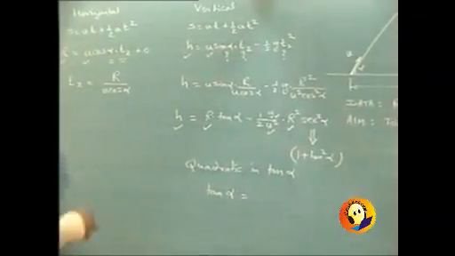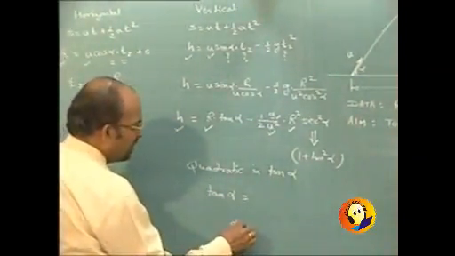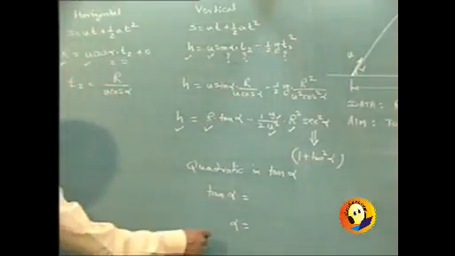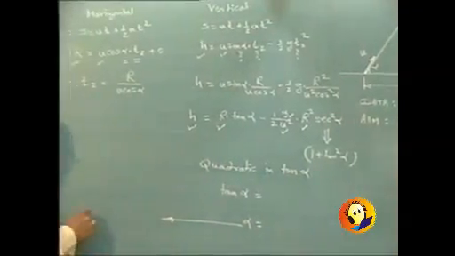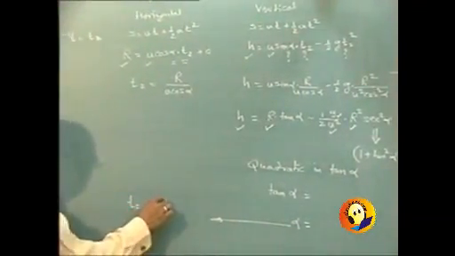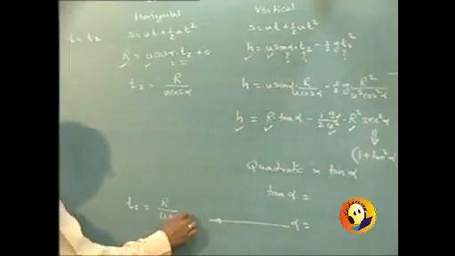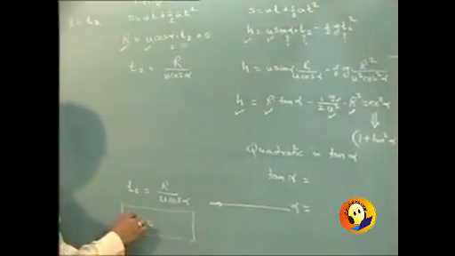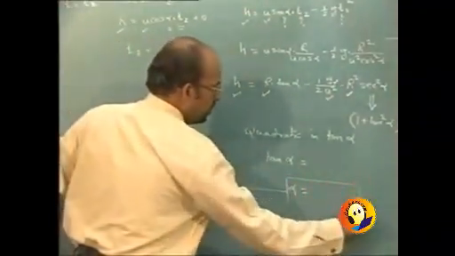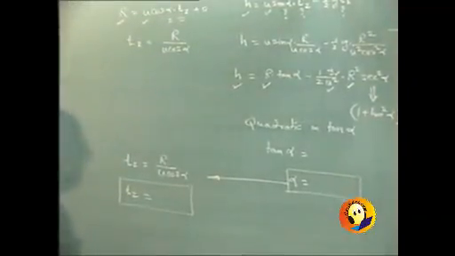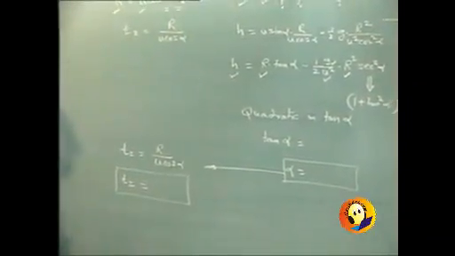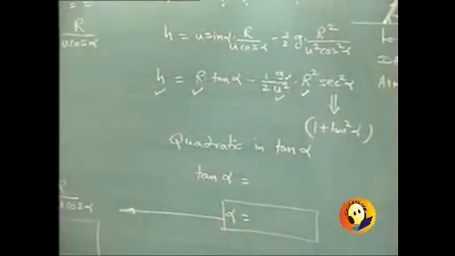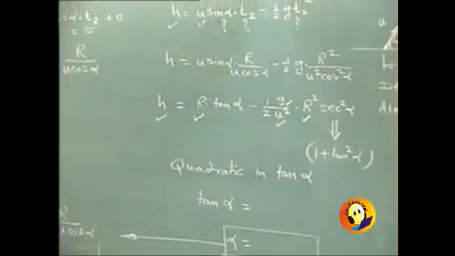Now once we get the value of tan alpha, we very well get the value of alpha also, and then that alpha can be substituted, because we know that t2 is nothing but r upon u cos alpha. So when you substitute the value of alpha, we will get even the value of t2. So the two answers which were required can be easily determined. So in case of projectiles, the policy is going to be simple and straightforward.